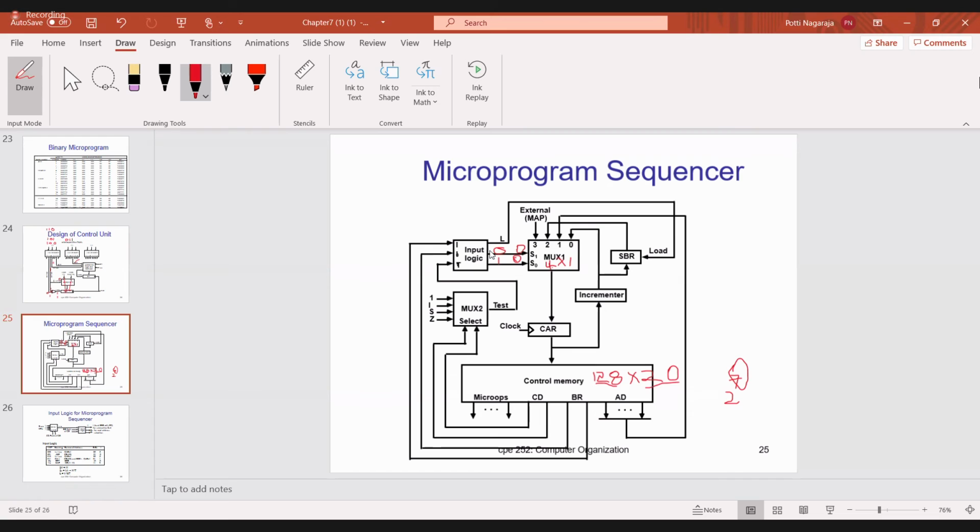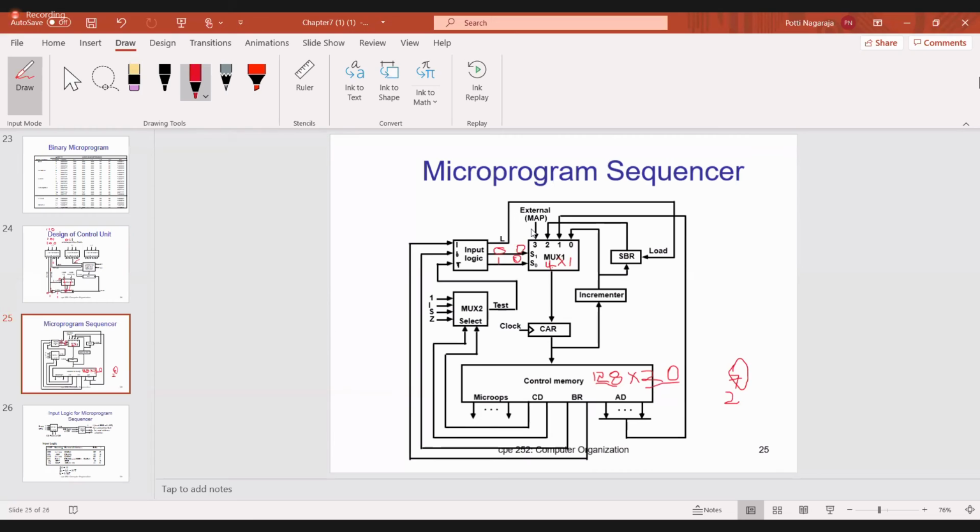Okay, when it is 1, 1, the third input line will be selected. Is it okay? Yes, sir.